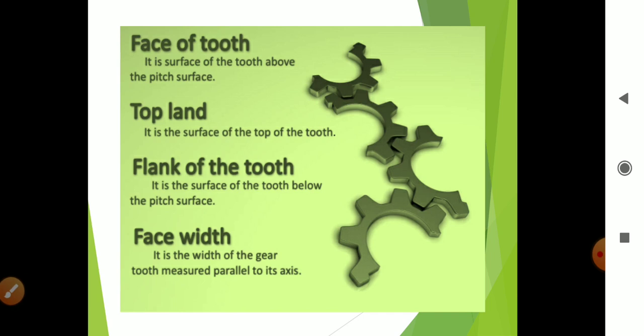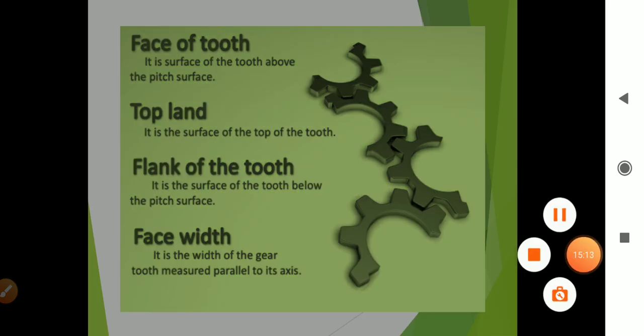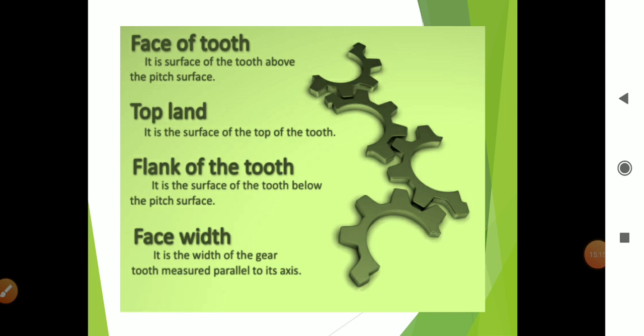Now the next terminology is the face of the tooth. It is the surface of the tooth above the pitch surface. This is the face of the tooth. It means above the pitch circle, up to the top surface of the tooth. And next is the flank of the tooth, which we already saw. Whatever the distance below the pitch surface, this is the flank. And above the pitch surface, whatever the distance, this is the face of the tooth.